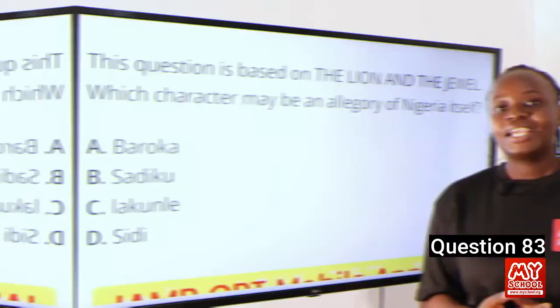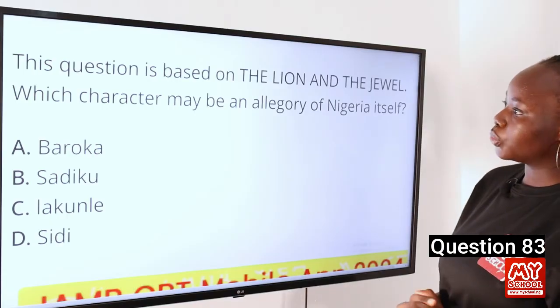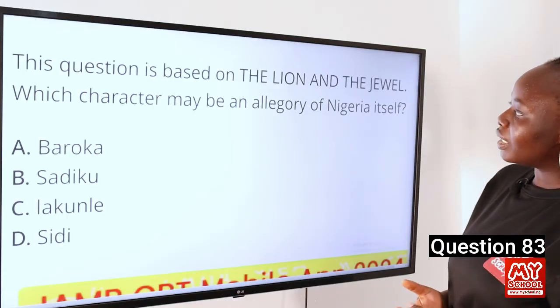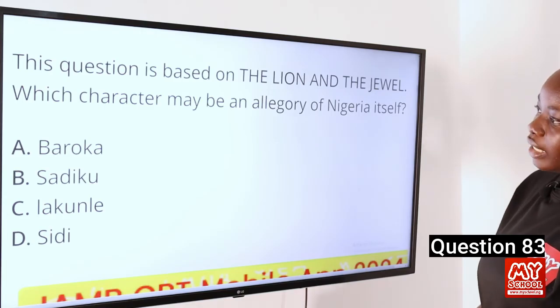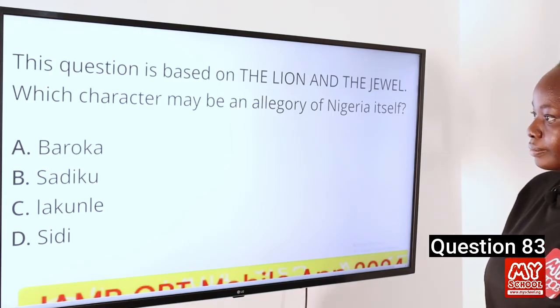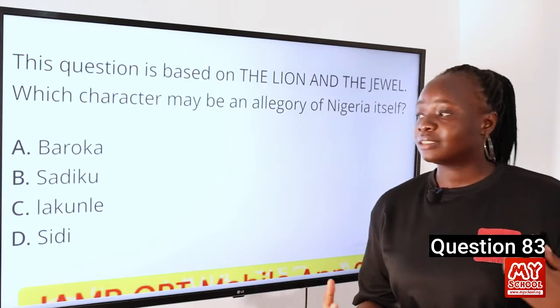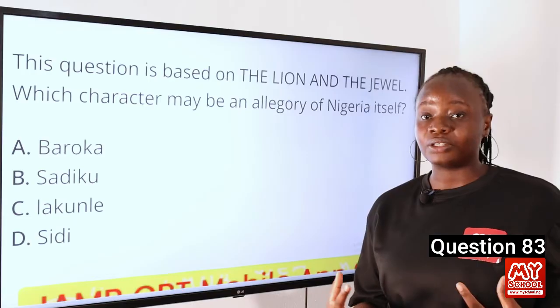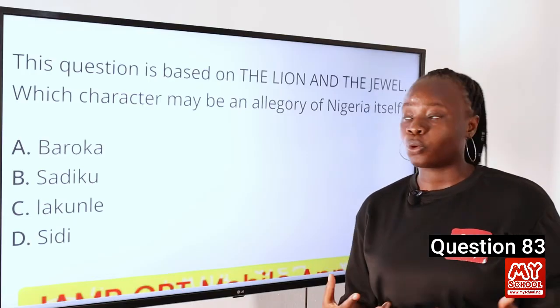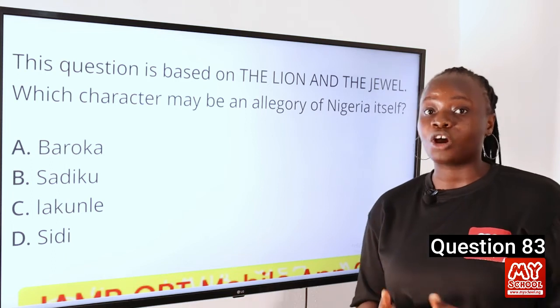Heathcliff. Question 83. This question is based on The Lion and the Jewel. Which character may be an allegory of Nigeria itself? A. Baroka, B. Sadiku, C. Lakunle, and D. Sidi. So the answer to this question is Baroka. Baroka is a representation of the traditional values and customs he's trying to uphold, and it can be seen as a representation of Nigeria because of our colonial past.